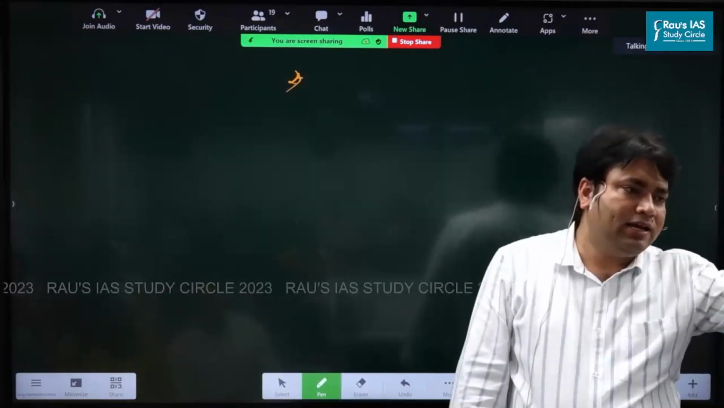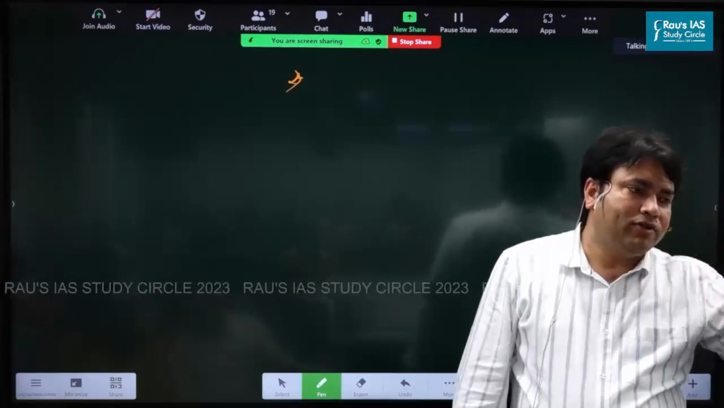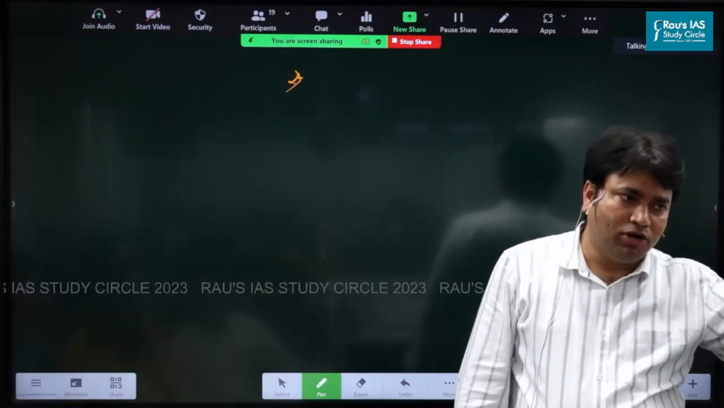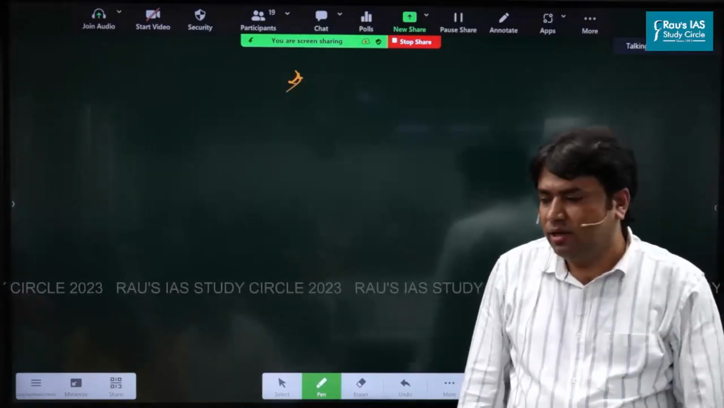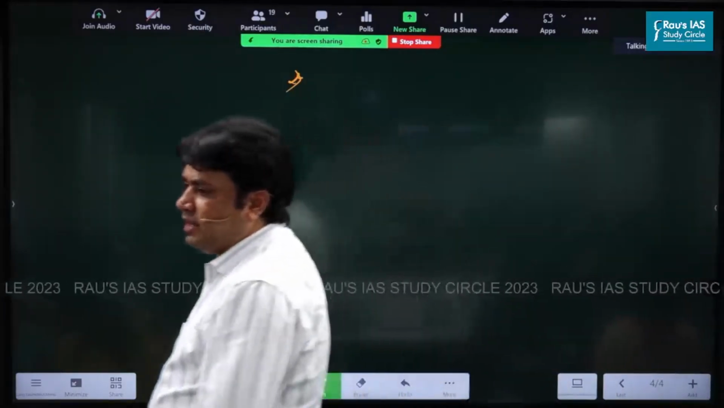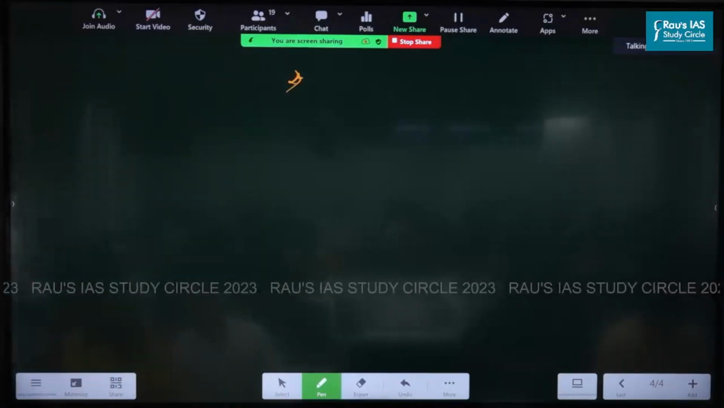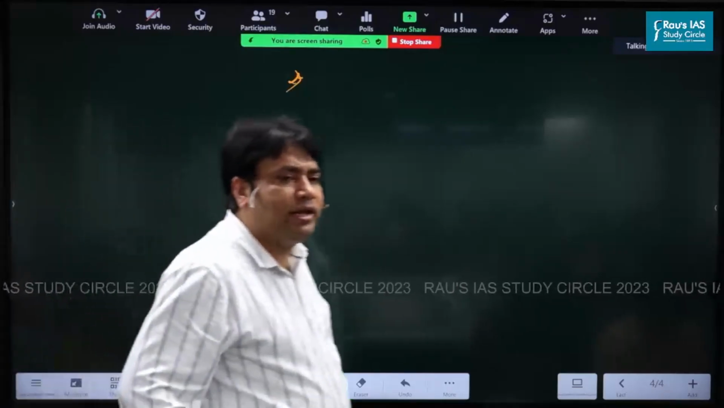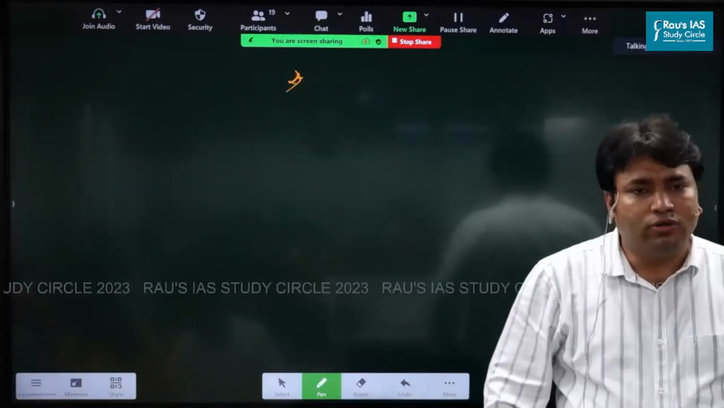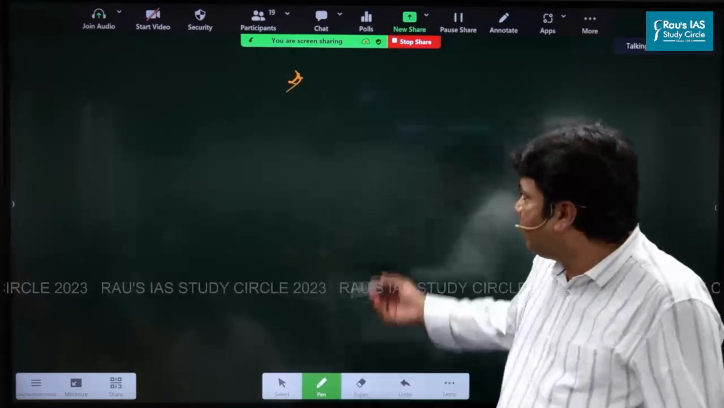Champaran Agrarian Committee. Okay, and what was the view of the Agrarian Committee? First, abolition of the Tinkatia system and clearing the dues. Clear? And this was a middle path solution. Right? Champaran Agrarian Committee, clearing the dues of the peasants. Okay, and all this.